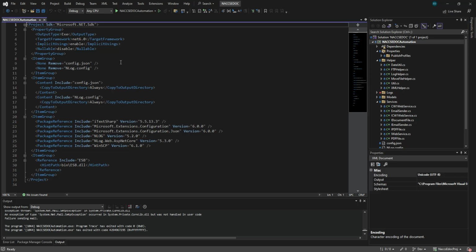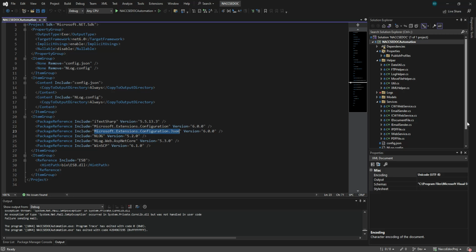and I have installed all the packages that I needed. For example, iTextSharp. This is the library that I am going to use to read the PDF file, and Microsoft.Extensions.Configuration together with Microsoft.Extensions.Configuration.Json is how we read configuration files.